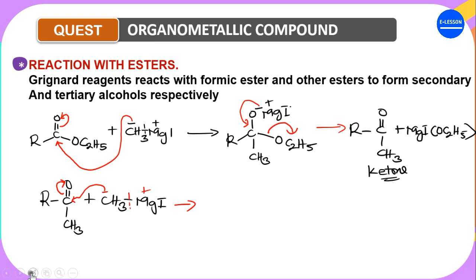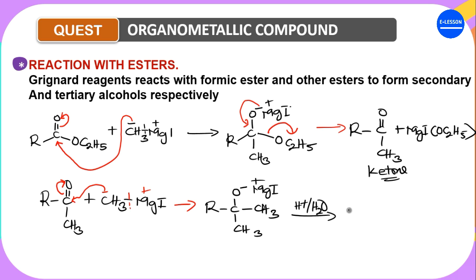This will give us R, C, here is O negative, here is CH3, here is CH3, and here is MgI positive. Now this can undergo acid hydrolysis. When it undergoes acid hydrolysis, the product will form OH, and then you have CH3, and then CH3.